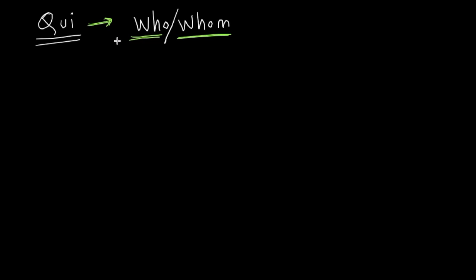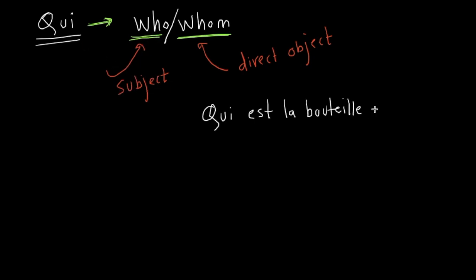Qui, which is an interrogative pronoun, can mean two things: who and whom. When qui is referring to a subject, it means who. When qui is referring to a direct object, it means whom. I'll take examples which will make it clear. Mamta, can you take an example of asking a question with qui where it is referring to the subject? The bottle. Who is the bottle? Where is the bottle? Oh, sorry. Who is the subject? Okay.